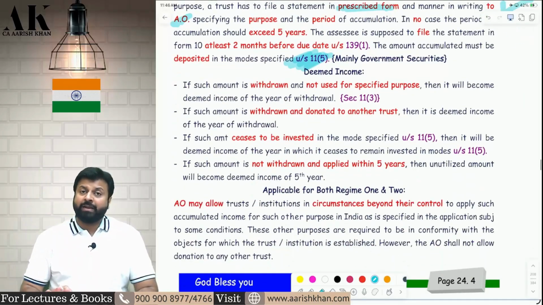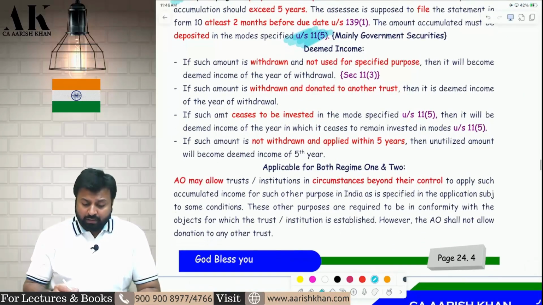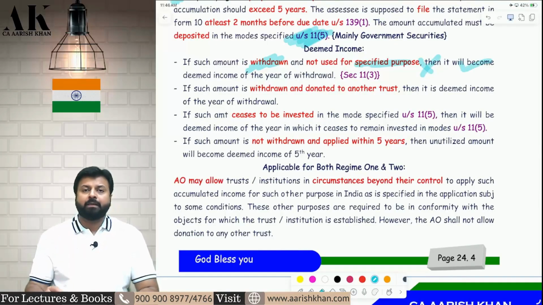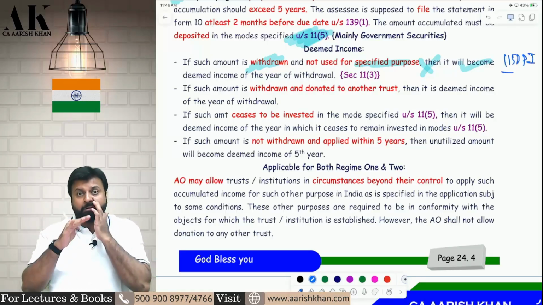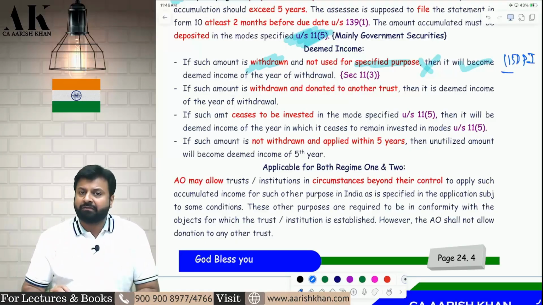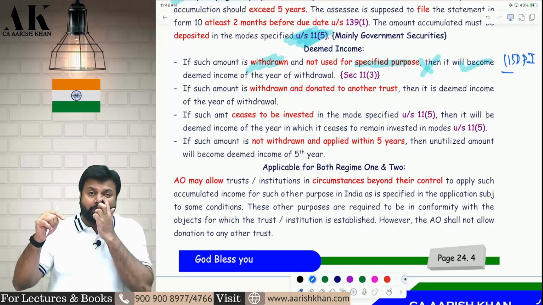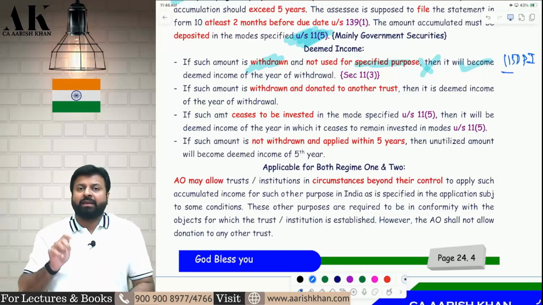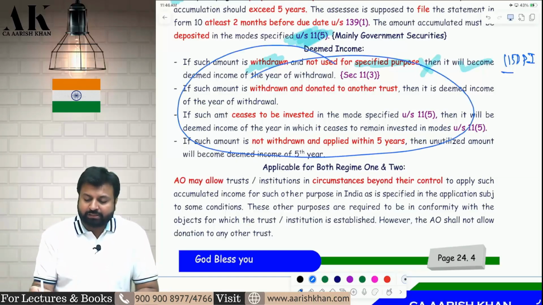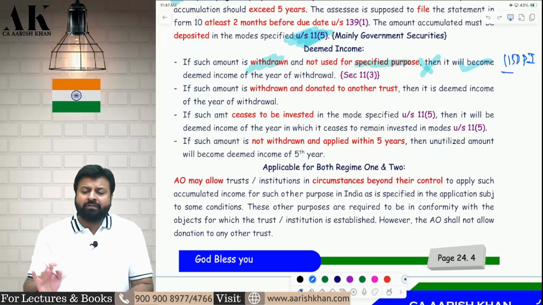Now, in some cases, it will be deemed income. Which are all these cases? If the amount is withdrawn and not used for the specified purpose, deemed income. Along with that, section 115 BBI will also apply and directly 30% will apply to you. Later on, we will interlink that with 115 BBI. If you violate section 11 subsection 2, then 115 BBI will attract and directly 30% will attract in all these cases without any deduction of any allowances or expenses. Nothing will be allowed to you. Directly 30% tax will be applied on you.